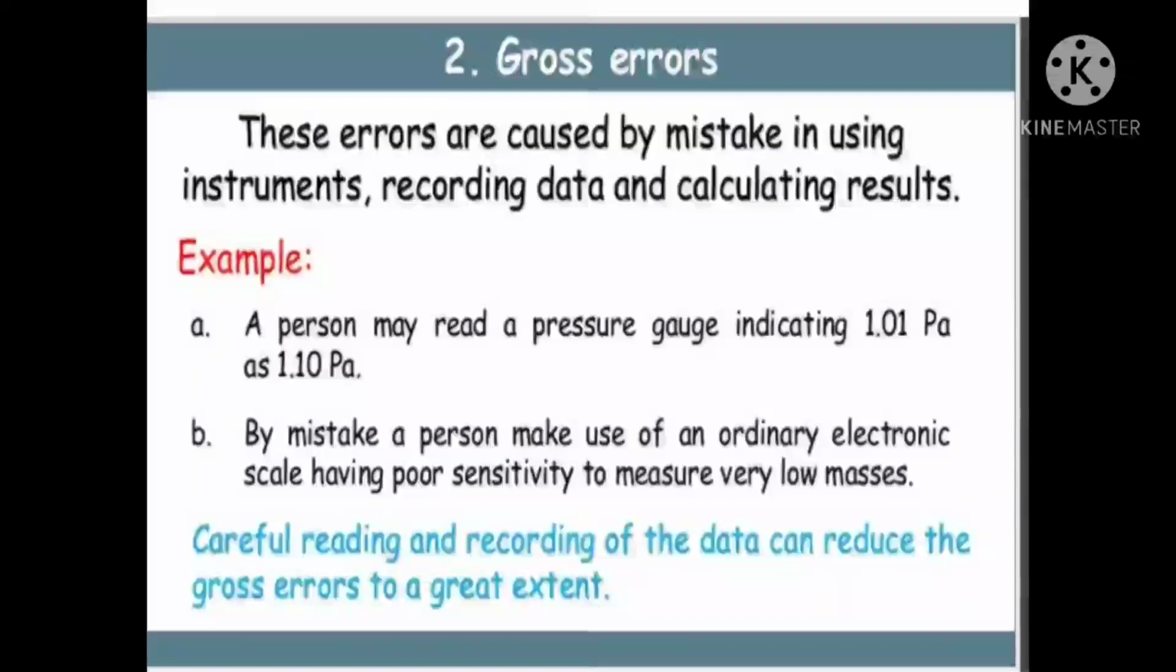Another one is gross errors. These errors are caused by mistakes in using instruments, recording data and calculating results. For example, a person may read a pressure gauge indicating 1.01 Pascal as 1.10 by mistake. Or a person makes use of an ordinary electronic scale having poor sensitivity to measure very low masses. These examples come under gross errors. Careful reading and recording of the data can reduce the gross errors to a great extent.